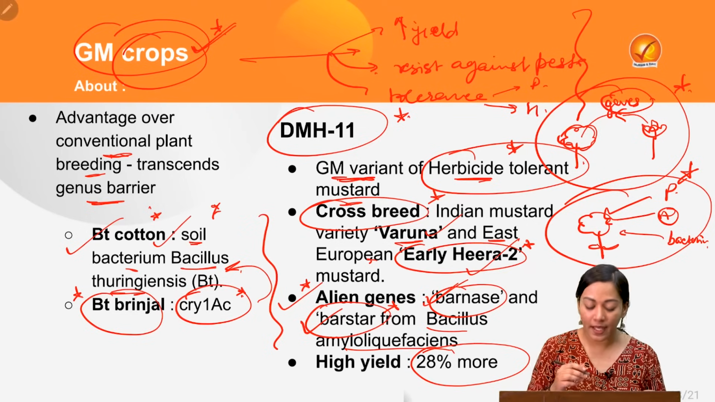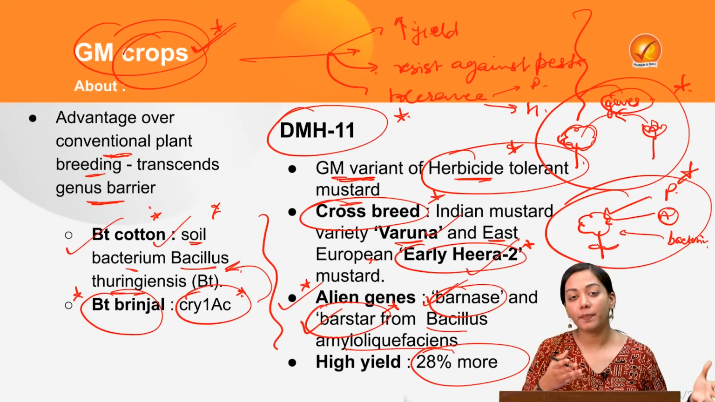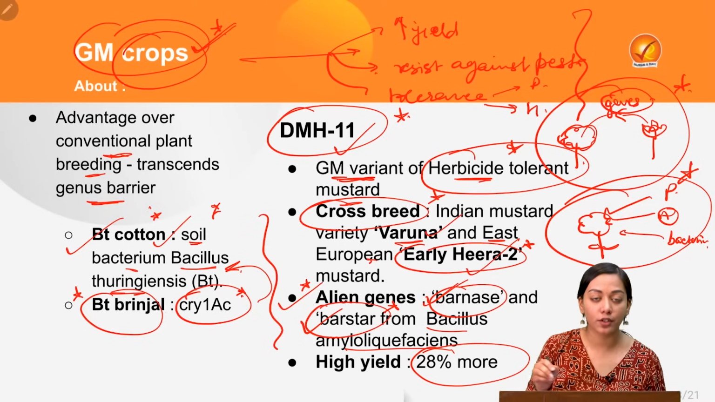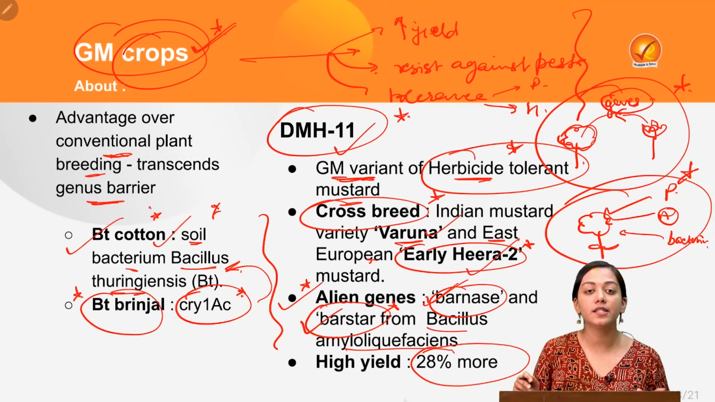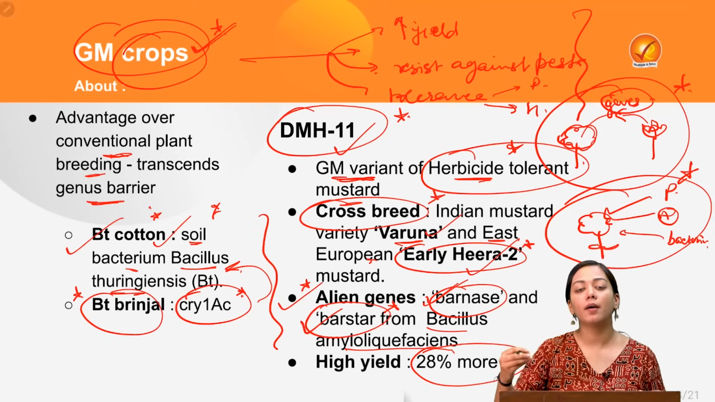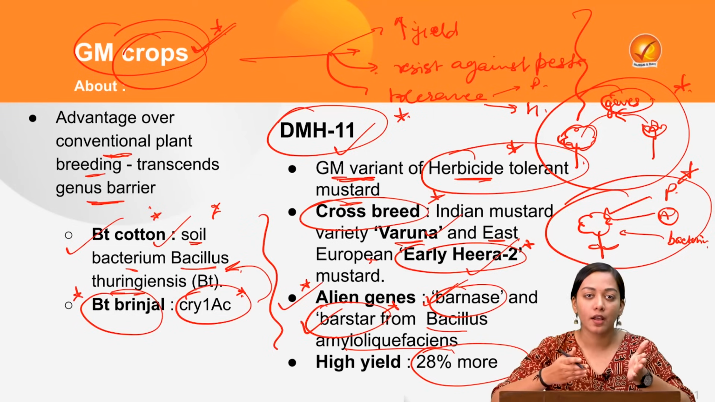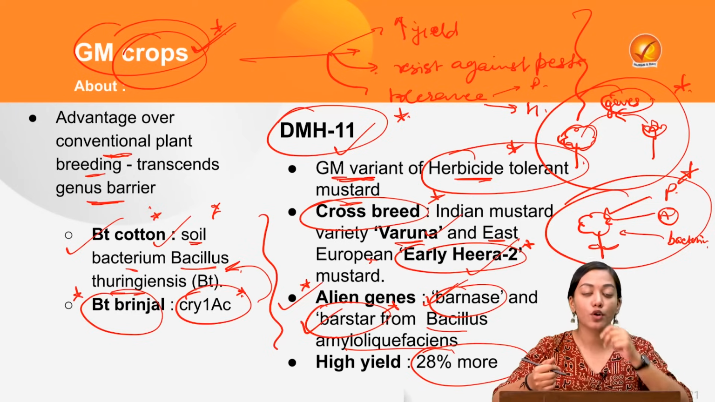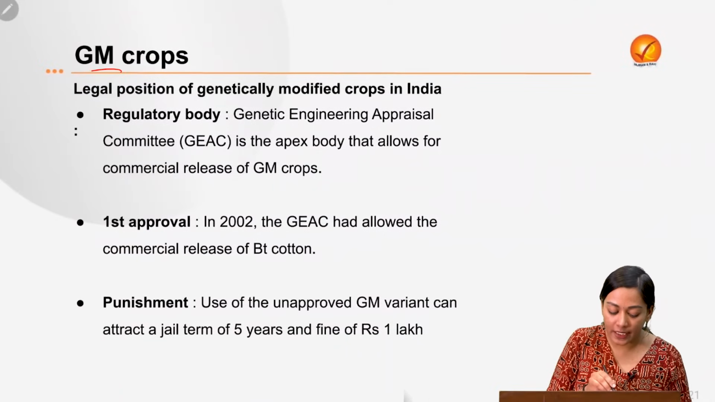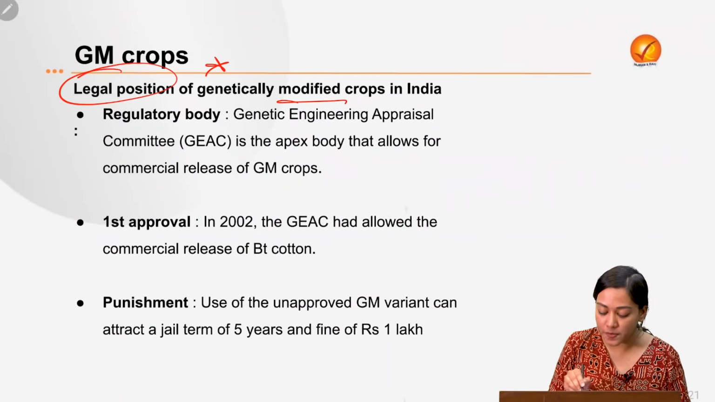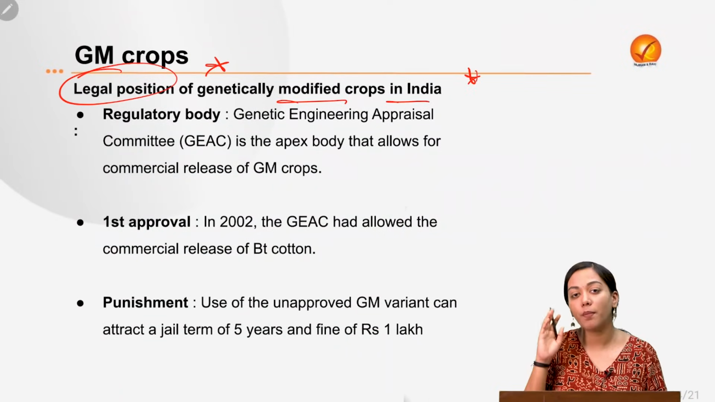There has been a PIL in the Supreme Court regarding banning or forbidding the commercialization of the mustard crop, and the central government has made the case that we are already importing many kinds of oil that are generated from GM crops outside. So why don't we do it for ourselves, which will also help us safeguard our food security. So what is the legal position of GM crops in India? This is again very important from the prelims point of view.